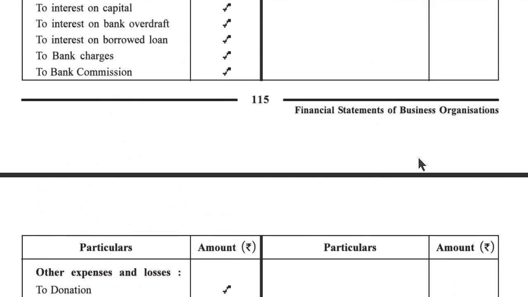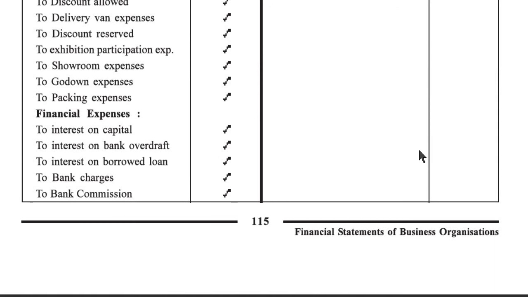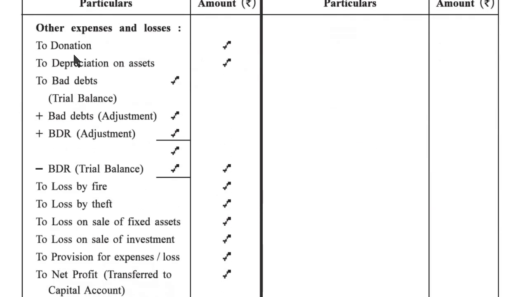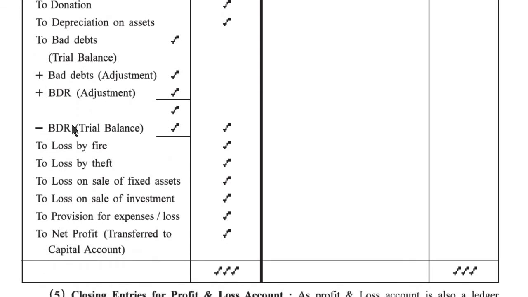Some debit entries remain. So here we have to write bank commission, other expenses and losses: to donation, to depreciation on asset, to bad debt (trial balance bad debt, adjustment bad debt, plus bad debt reserve adjustment, minus bad debt reserve trial balance). If any adjustments are there, below the question there is some other extra information, which is called the adjustment, and from the adjustment also we have to count the bad debt and bad debt reserve. BDR means bad debt reserve. Here, bad debt reserve from trial balance and bad debt reserve from adjustment.